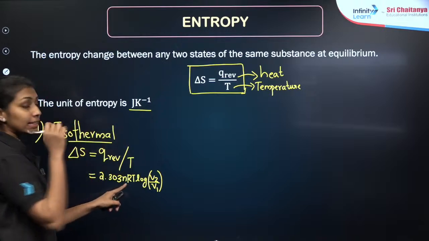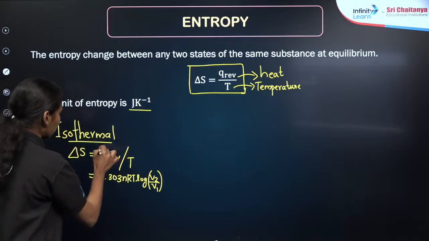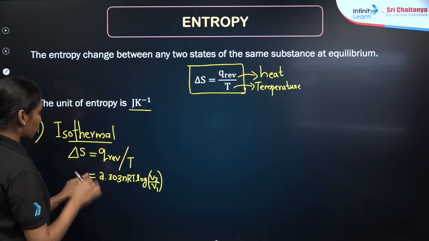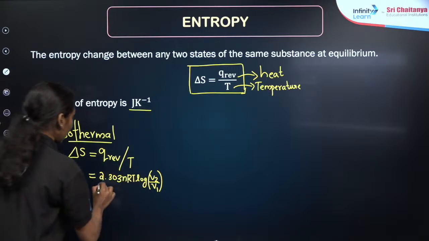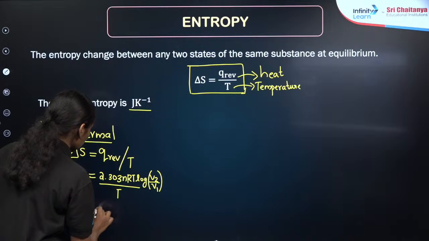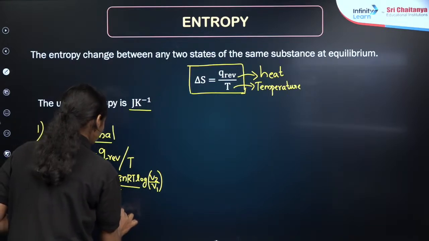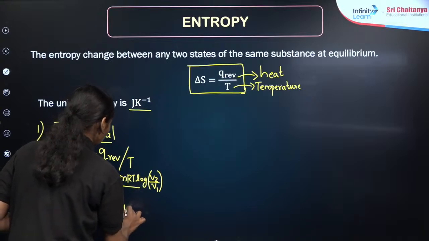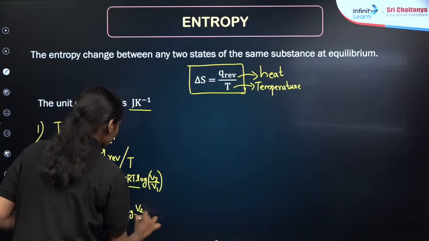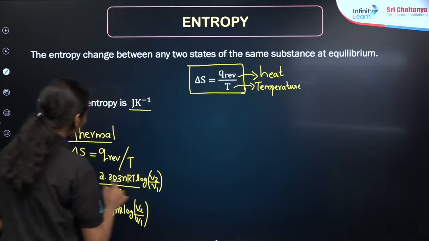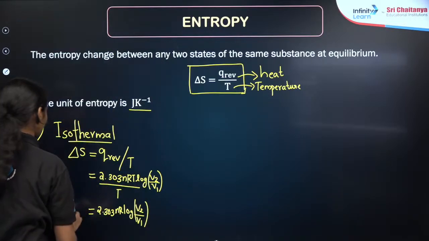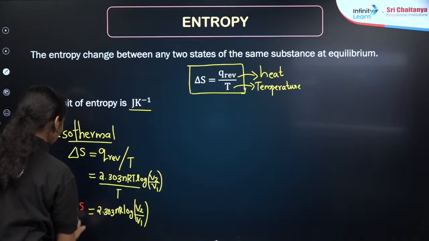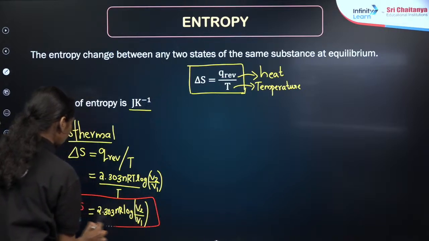We are taking the negative of the same work done, which will be the heat given here, that is Q reversible. Then it will become 2.303 nRT log V2 by V1 whole divided by T, which will be equal to 2.303 nR log V2 by V1, where T gets cancelled, right? This will be the formula to calculate the entropy change in a reversible isothermal process. Clear?